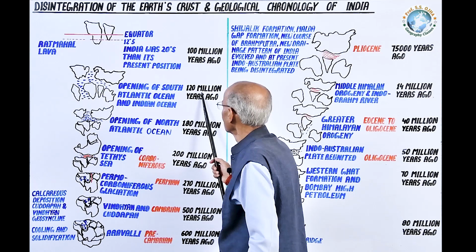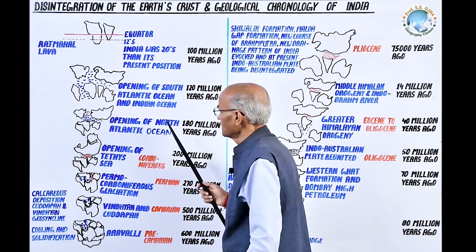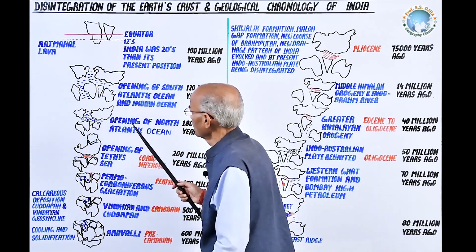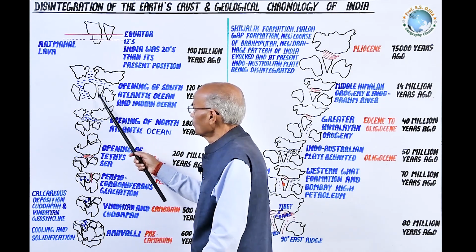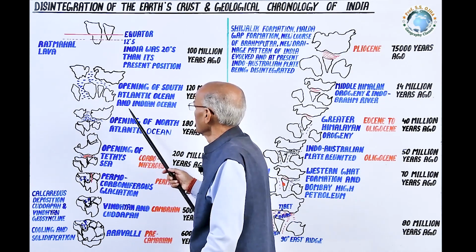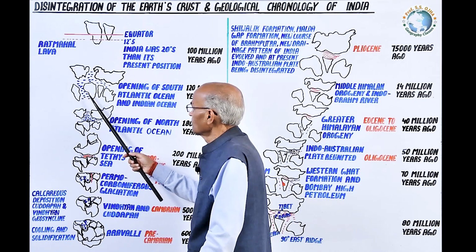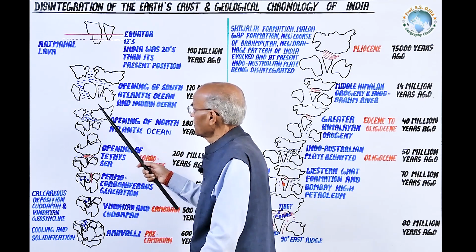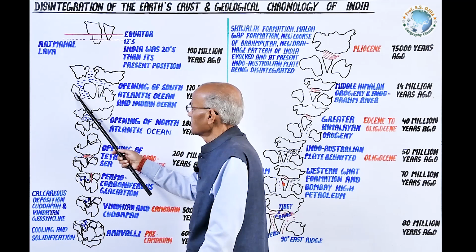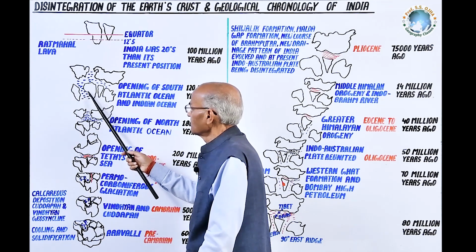About 120 million years ago, the same process, the same endogenic forces, broke the Gondwana land in the south. When Gondwana land was broken, its two main parts, South America and Africa, got separated.